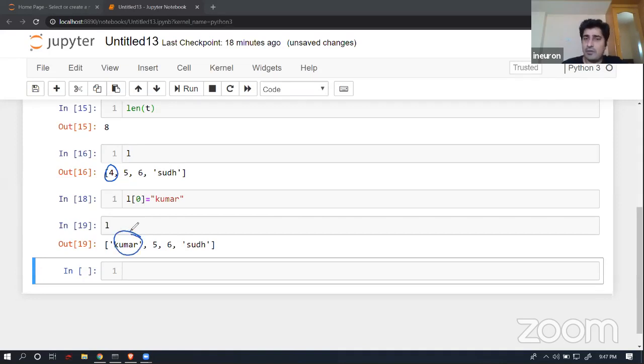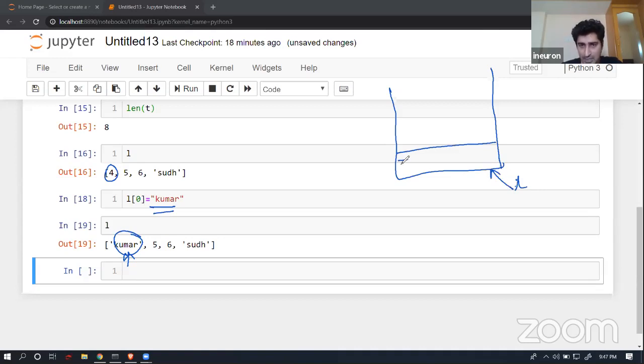Now here you will be able to find out that once after doing a reassignment operation, the data in this particular place has changed. So let's suppose I'm trying to store a list inside my heap space. Let's suppose this is the variable L, which is going to refer to this location. Inside this location, in the beginning, I had 4, 5, 6 and then SUDH. So this is the data set which I had before that.